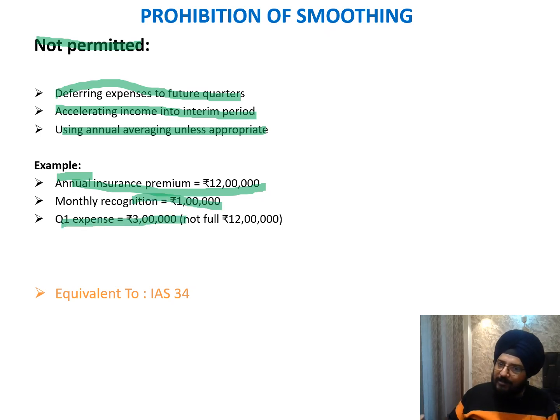This is absolutely in alignment with the annual financial statements, and there is no extrapolation, deferment, or ad hoc provisioning required for the interim period as a specific case. It has to be absolutely aligned with the policy and the ways of presenting the financial statements adopted in the annual financial statements, and this is absolutely aligned with IAS 34. So we'll move to the next slide.